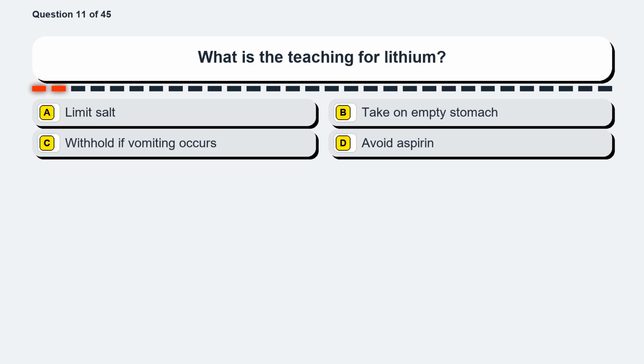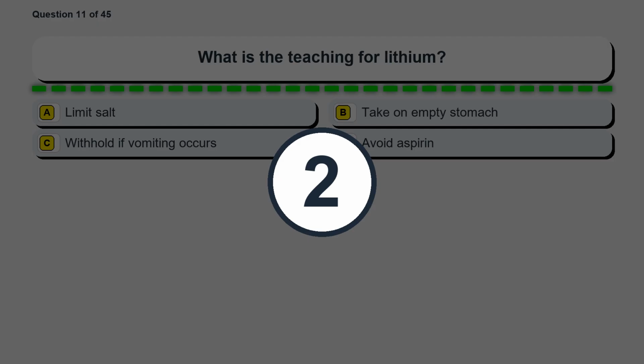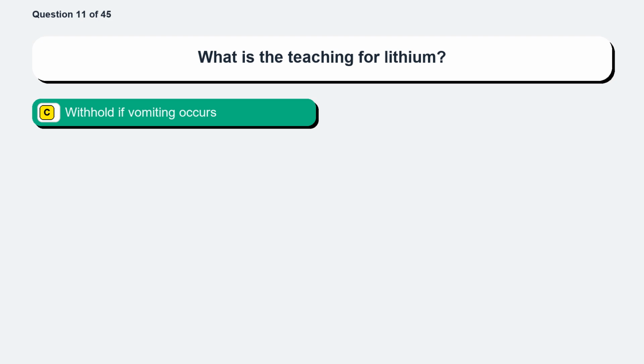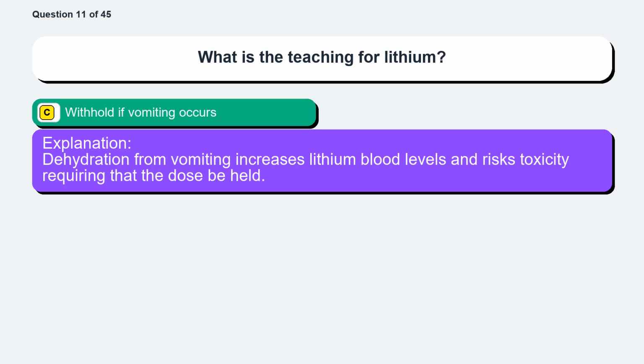Question 11. What is the teaching for lithium? Option A, limit salt. Option B, take on empty stomach. Option C, withhold if vomiting occurs. Option D, avoid aspirin. The correct answer is option C, withhold if vomiting occurs. Dehydration from vomiting increases lithium blood levels and risks toxicity, requiring that the dose be held.